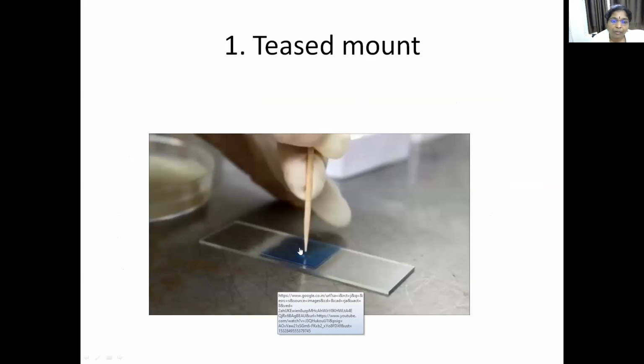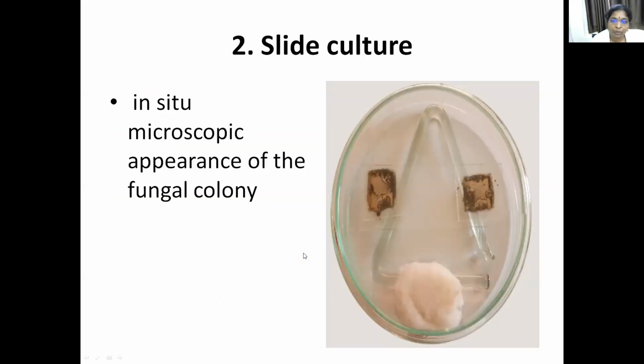Then you take the cover slip and place it on a drop of LPCB on the slide. No teasing is required here. Just remove the cover slip, place it on a drop of LPCB on a slide and observe under the microscope. The morphology is not damaged because teasing is not done. You can observe the morphological structures clearly, there is no disruption in the morphology. You can observe nicely, and you can confirm which fungus it is.